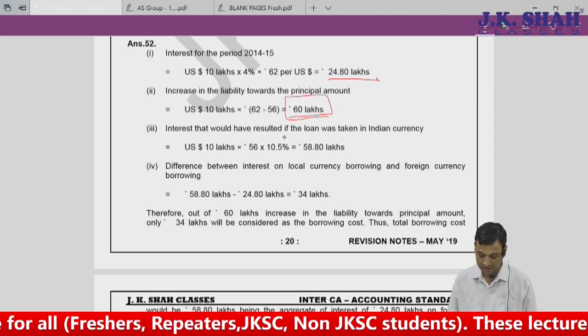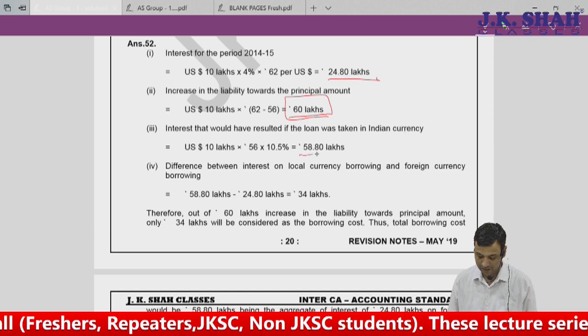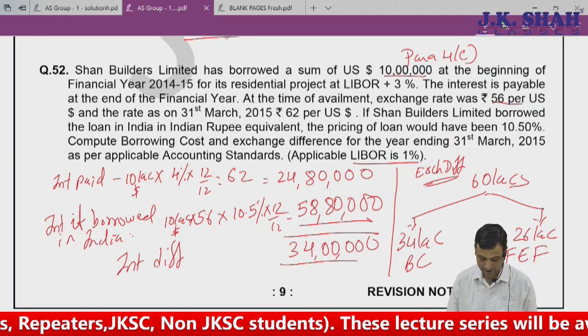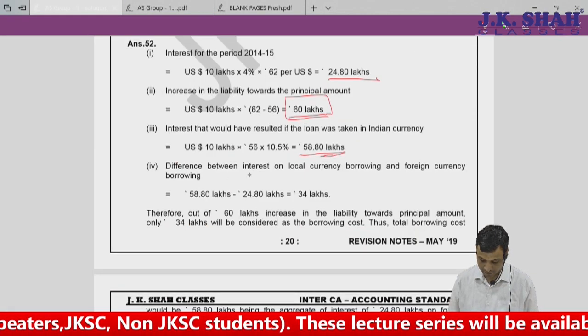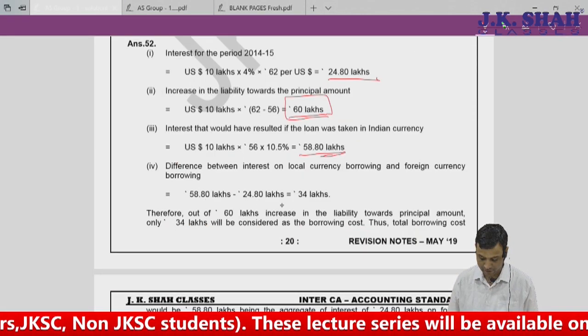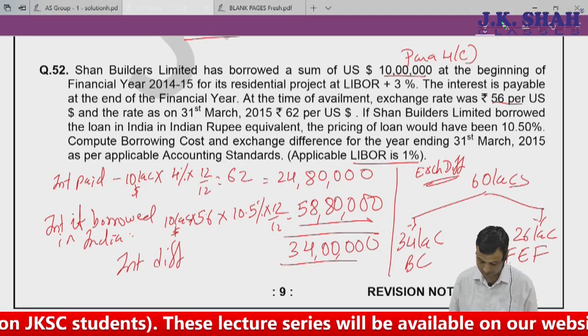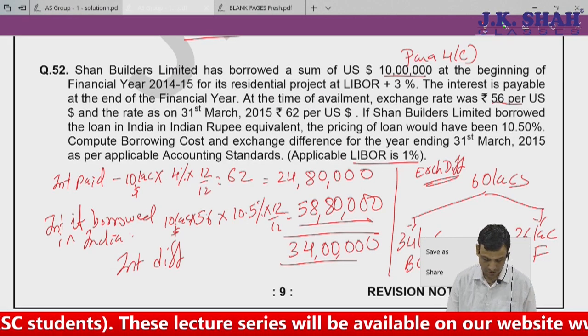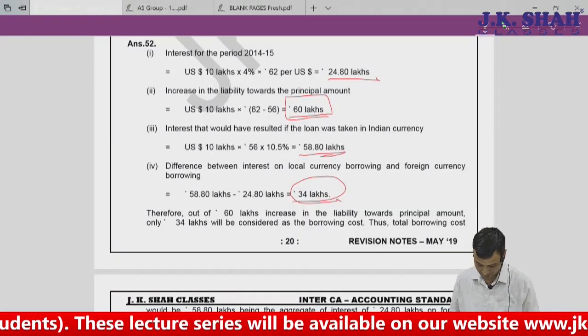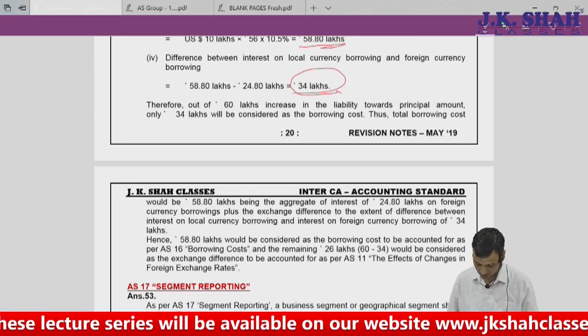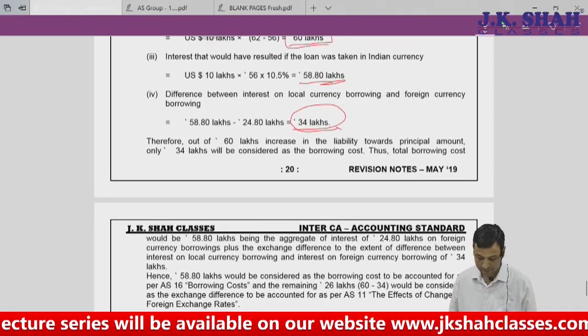Interest that would have resulted if the loan was taken in India, 58,80,000. So the difference, 58,80,000 minus 24,80,000, is 34 lakhs, which is your borrowing cost. You can just go through that.